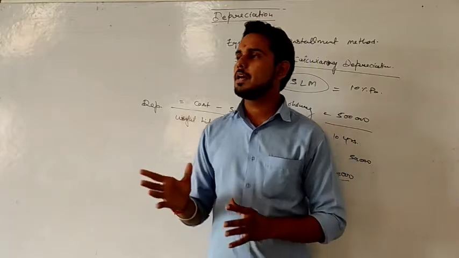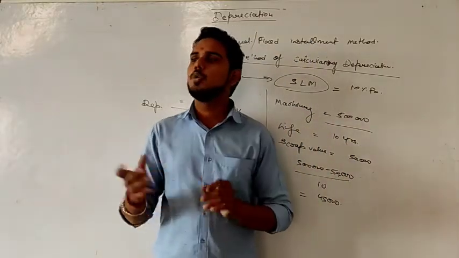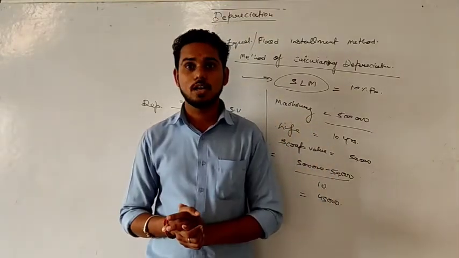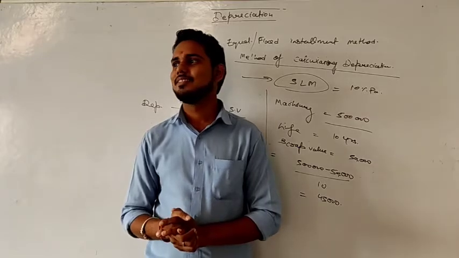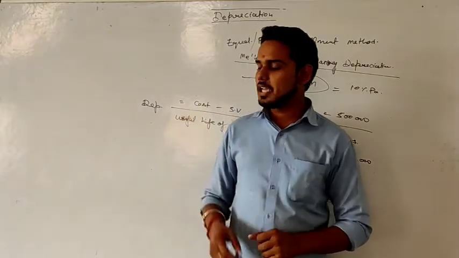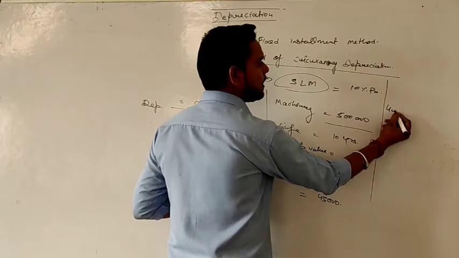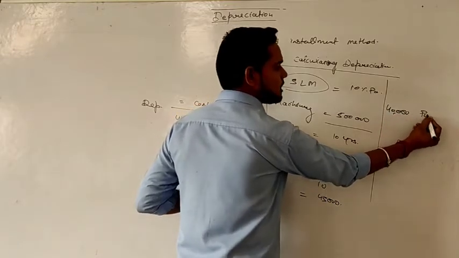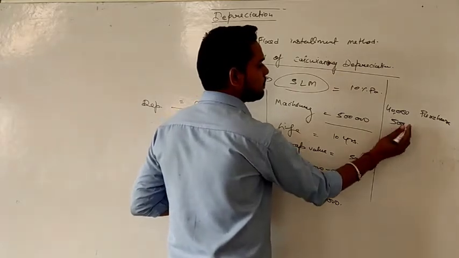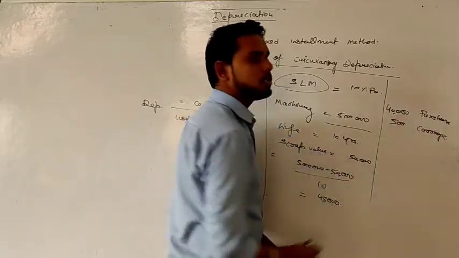So let's suppose we purchase an AC for 40,000, and to bring that AC to your home, you paid a carriage of 500. So this was your purchase price, right? And to bring that AC to your home, you paid 500 rupees of carriage. That is a kind of transportation.